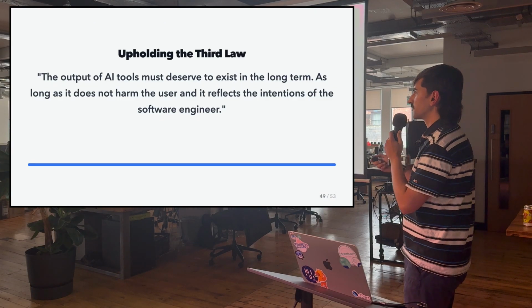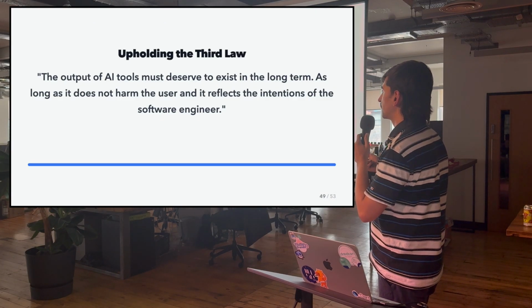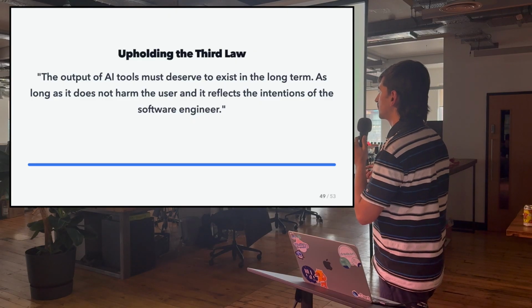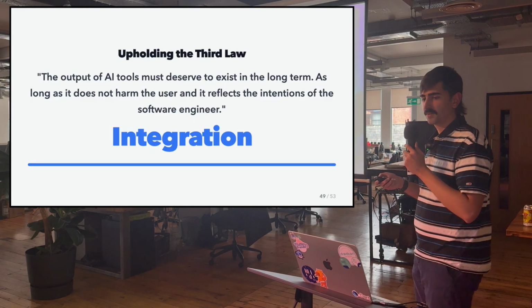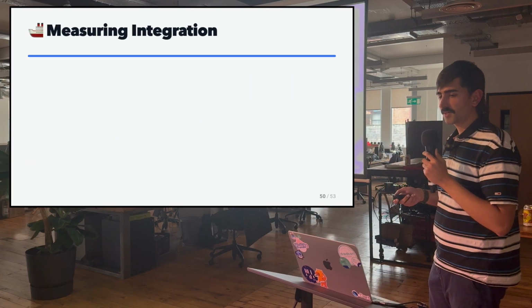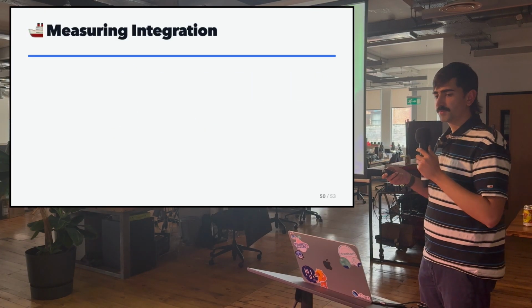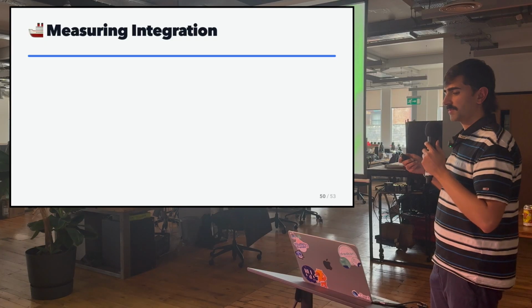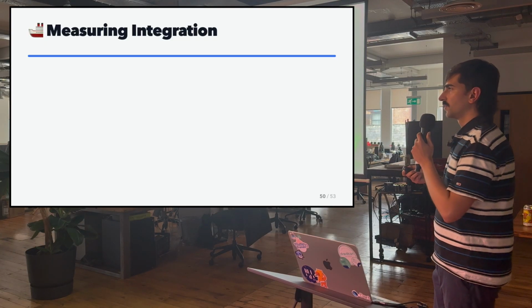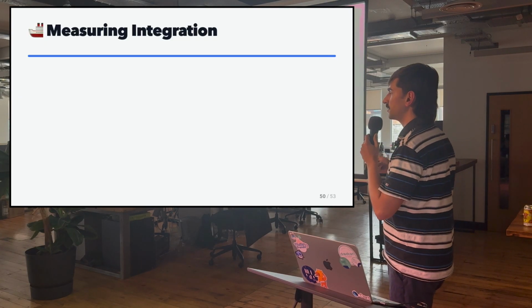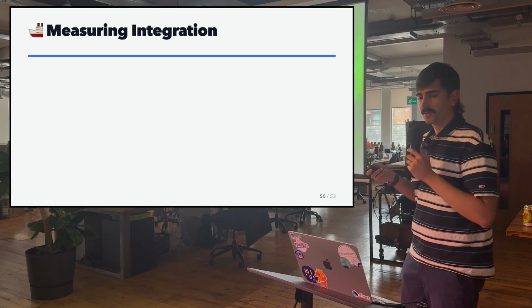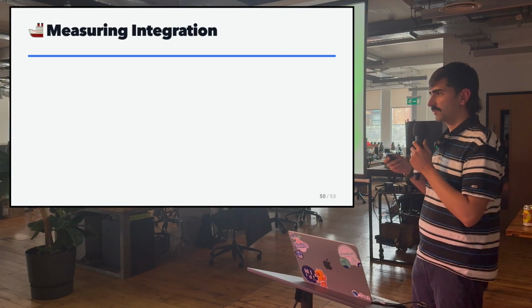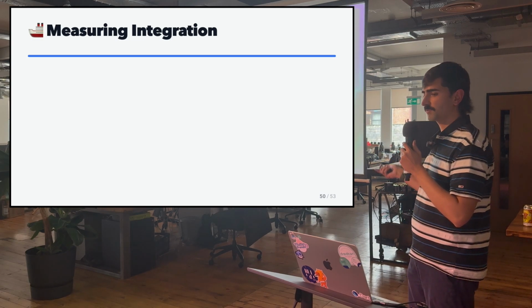And everything that we spoke about, the third law, comes down to integration. You want the code produced by AI to integrate with your code base. And this all sounds good in theory, but how can we measure integration? Well, when you are producing code, you want to be building the foundation today for the code that you will need to write tomorrow.